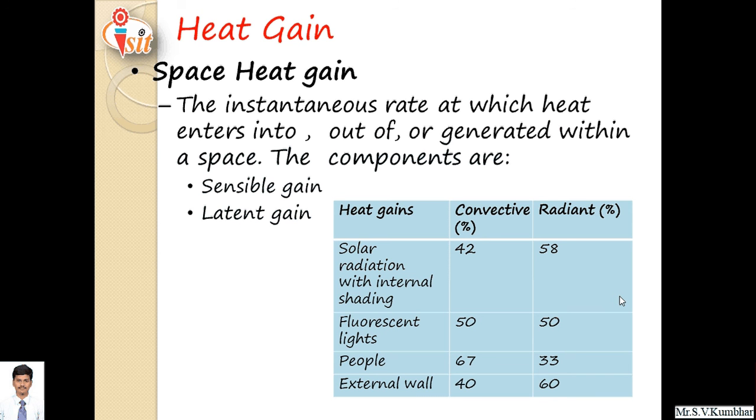People: here 67% convective heat and 33% radiative heat can be considered. An external wall: 40% convective and 60% radiative heat gain can be considered.